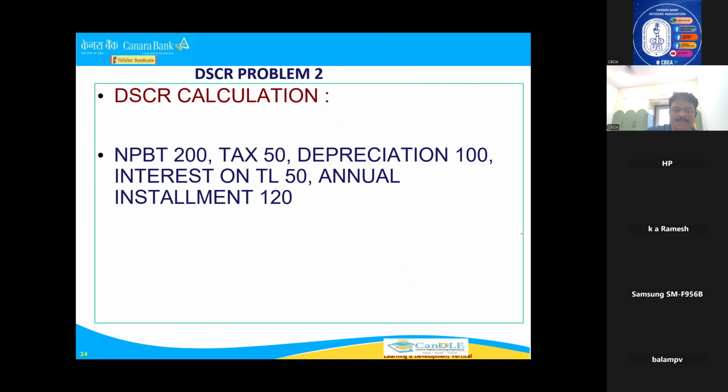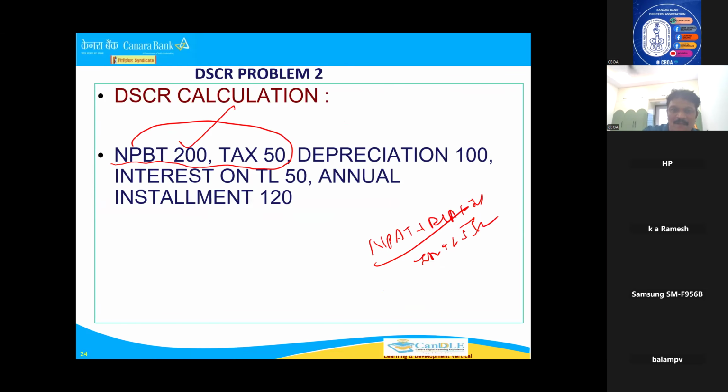Now the second problem. Only three problems. Here he has given net profit before tax. The formula is net profit after tax plus depreciation plus interest on term loan, divided by interest on term loan plus installment. In the table, he has not given net profit after tax. He has given net profit before tax and tax. Before tax is 200. If you deduct the tax, PAT will come. So 200 minus 50 is net profit after tax, so it will become 150.